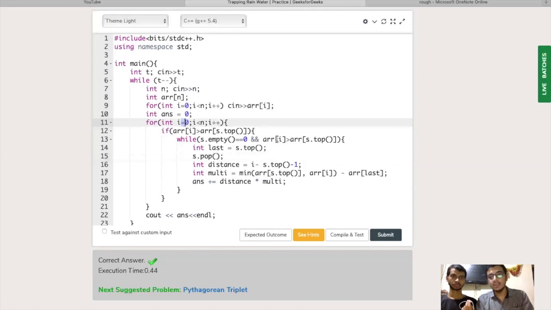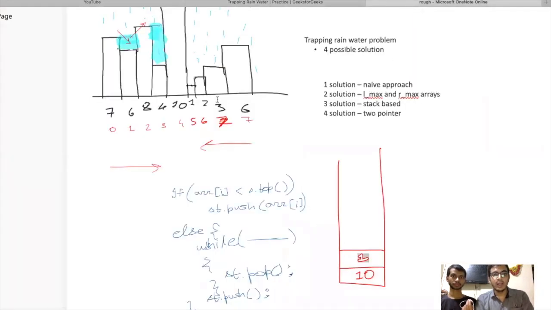We are iterating for this element 2, so our i is the index of 2, and s.top is the index of 10, because we have already popped 1 out of the stack and now the top element on the stack is 10.